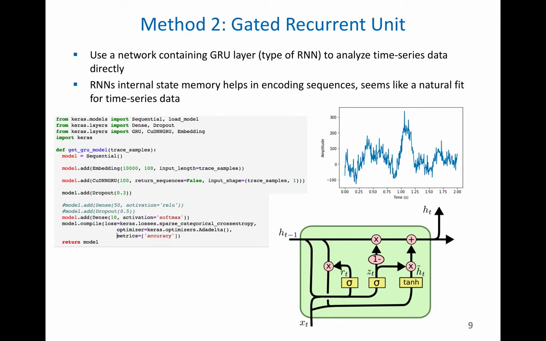The second unit we looked at was the gated recurrent unit. I decided to look directly at the time series data in a raw format. The reason for this is that this type of recurrent neural network saves its memory state, and it's actually particularly useful at analyzing encoded sequences such as time series data. Time series often has influence from past points on future points, just as your past frame state, like what you're thinking of now, influences your future actions. So this memory unit built into GRUs really helps us work and classify with this type of data.